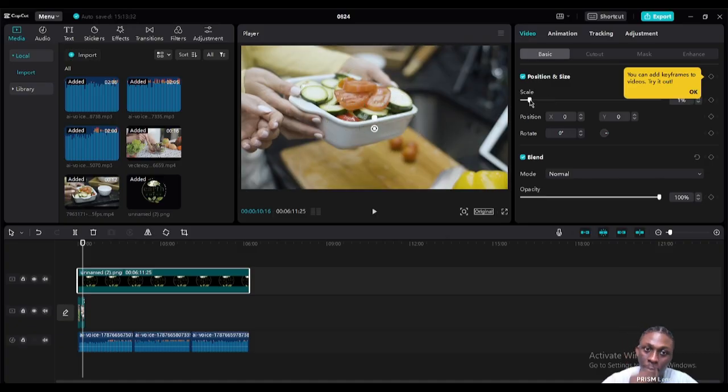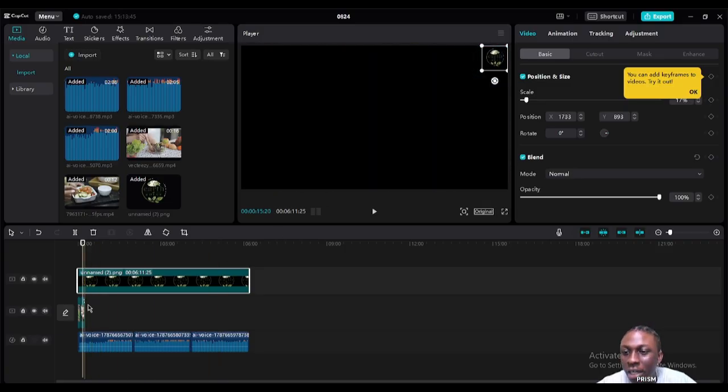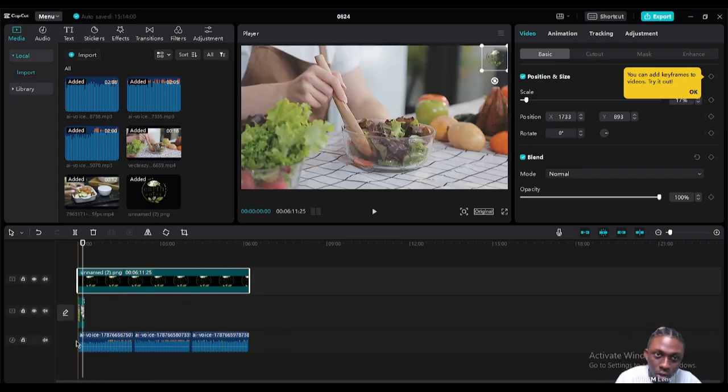Okay, now you come here and you resize it. When you resize it, you can choose to put it here or anywhere you choose. Me, I rather put it here. So any video that you add to your main roll now, your logo is going to be there.